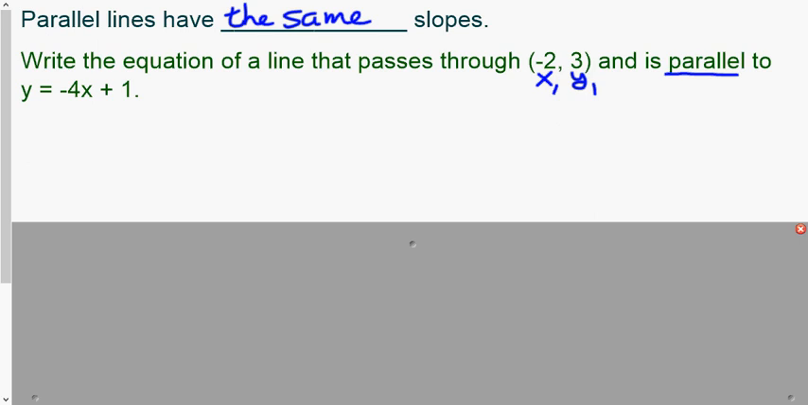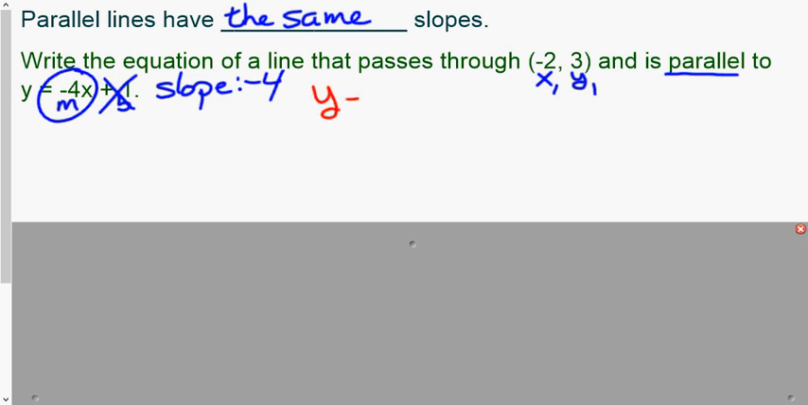And it's parallel to the line y equals negative 4x plus 1. Well, we don't care about the y-intercept because we're talking about a different line that's parallel. All we are concerned about is this slope. So all we're going to do is say that the slope is negative 4. We can now use this, or you can say parallel slope, and we're going to do the same thing we were just doing. Plug this into the point slope formula.